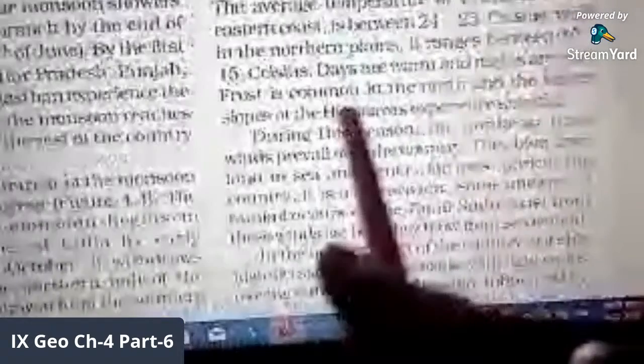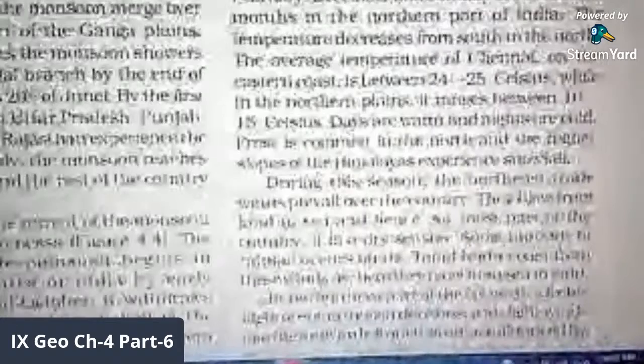During this winter season, the northeast trade winds prevail over the country. They blow from land to sea. Because now the winter season or cold weather season has started in our country, on land we have the high pressure zone and we have a low pressure zone in the water bodies or in the sea area.